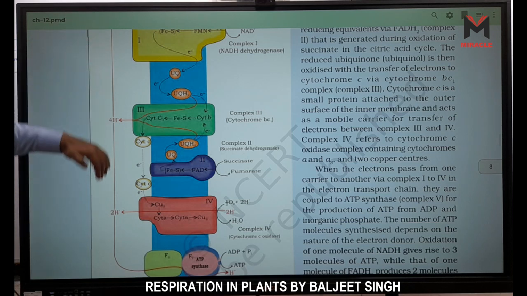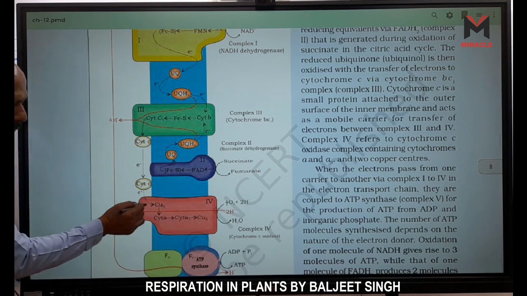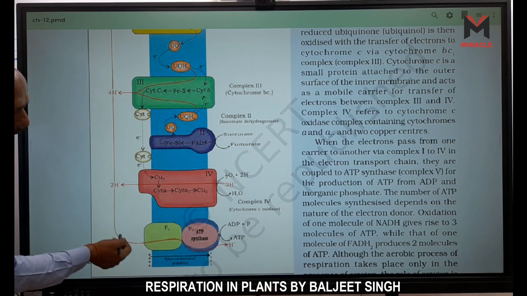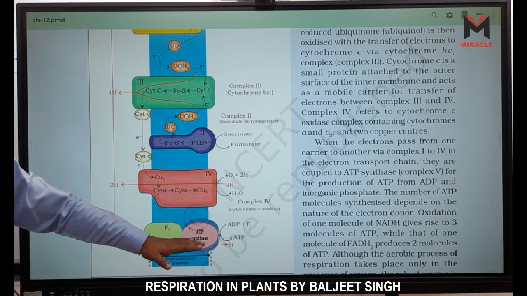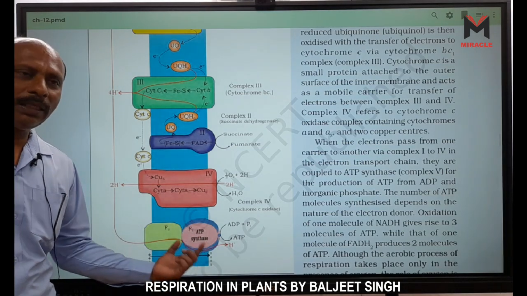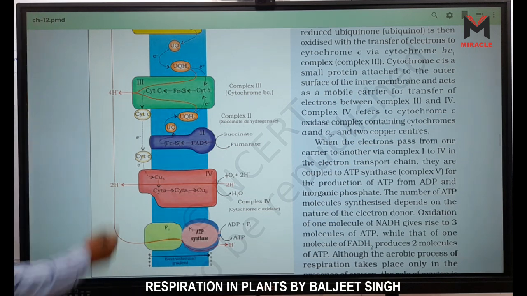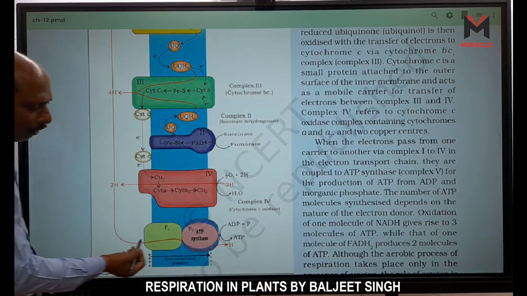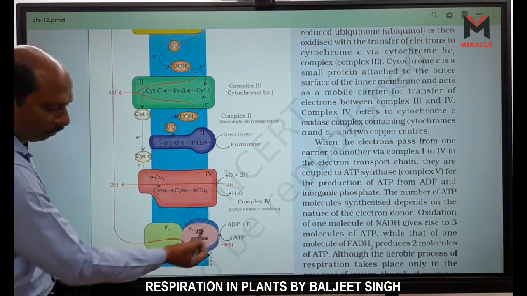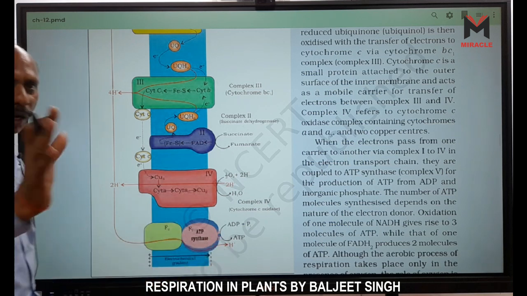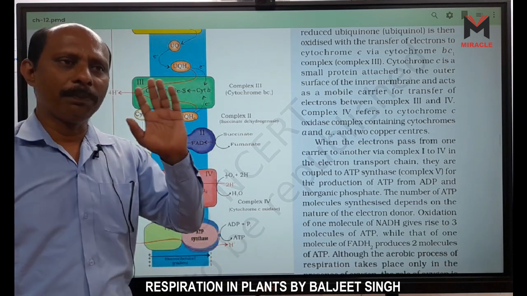How many H plus ions here? 10, right? And now look here, all these H plus ions, because the concentration here is more, only one pump is there. This one is pump F0, F1, and the same pump is also present in the thylakoid lumen, right? So all the hydrogen which comes to this side is pumped back toward the inner side. When 4 hydrogen are pumped through F0, they form 1 ATP, right?